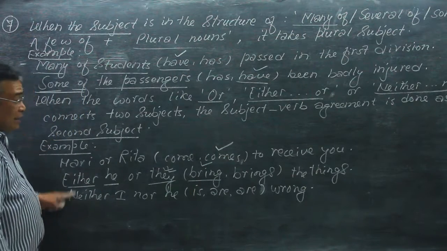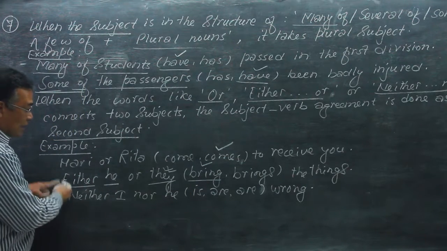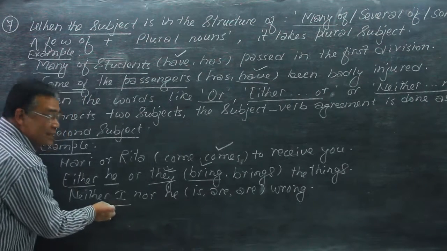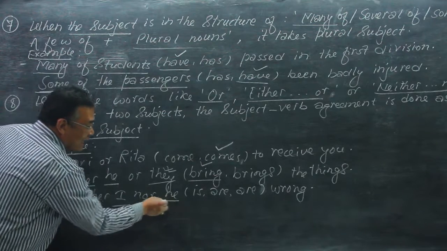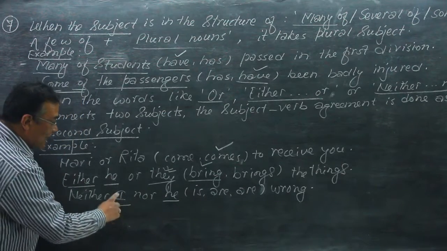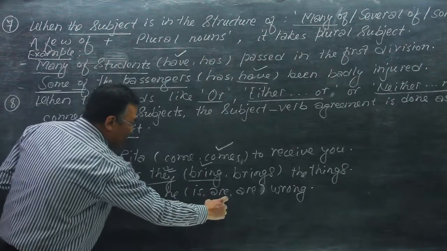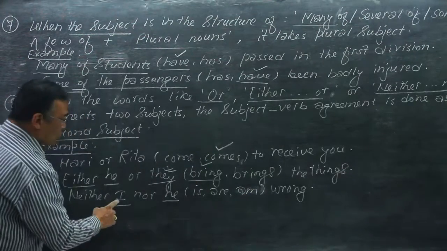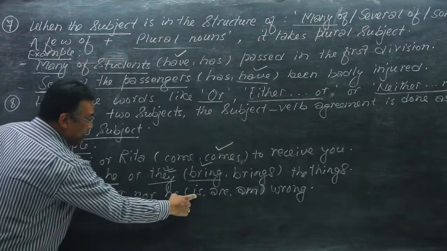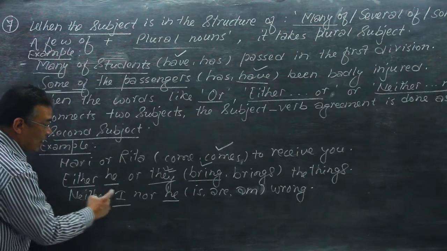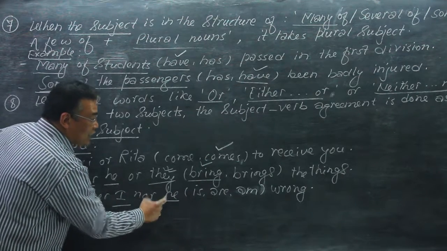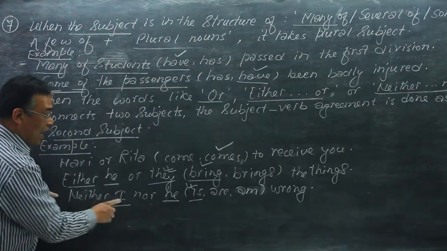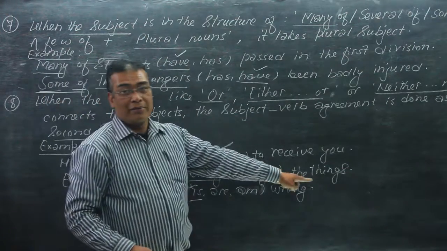Now the third example is also like the second one: neither I nor he. I is first person singular, and he is third person singular. I takes am, so I am, and he takes is. But here, neither I nor he, so the second subject is he, so is is the correct answer, and neither I nor he am is wrong.